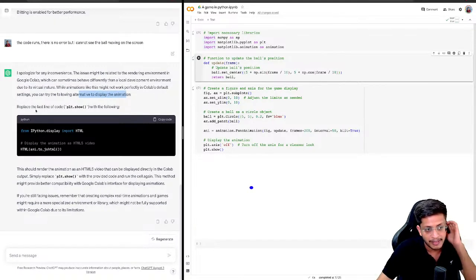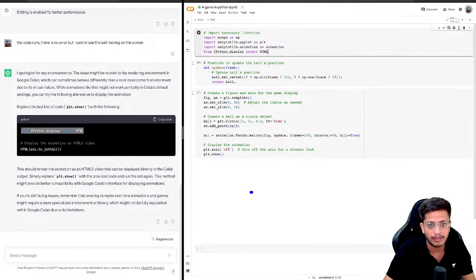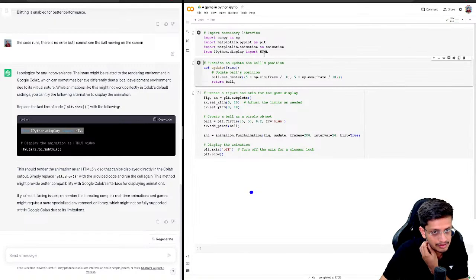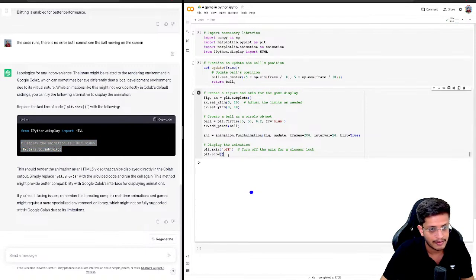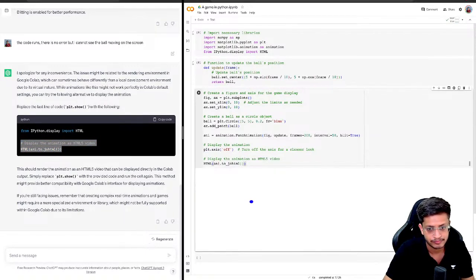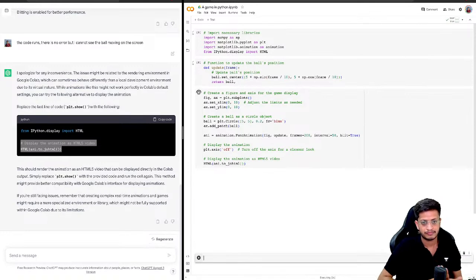It's saying replace the last line of the code, plt.show, with the following code. So let's see if it works. I'm adding one more import as GPT is suggesting, and instead of the last line you need to write this. Let's see if it works.